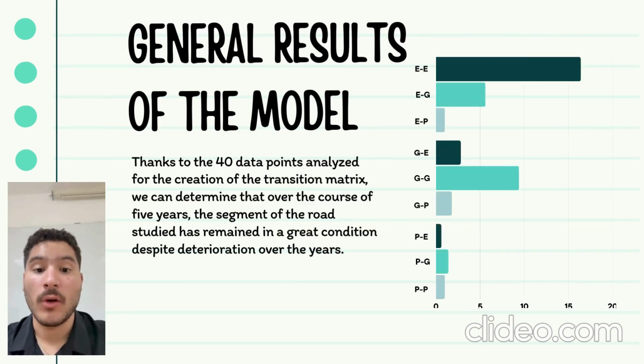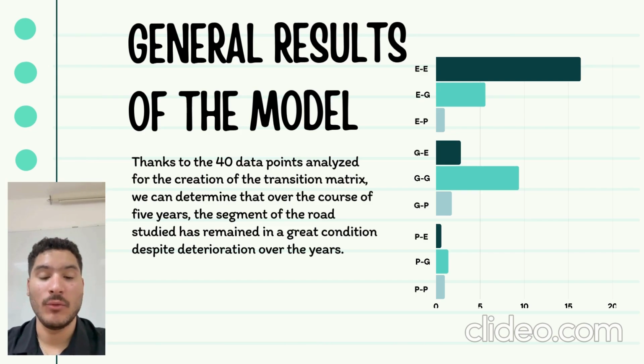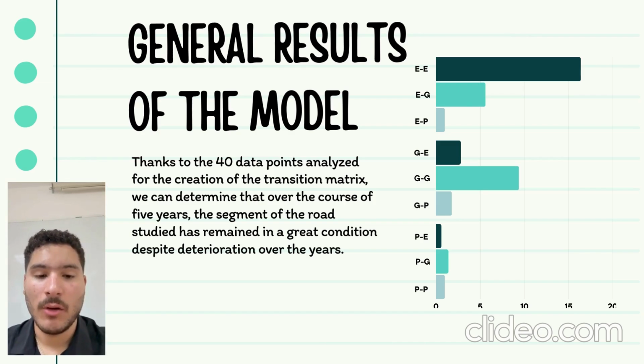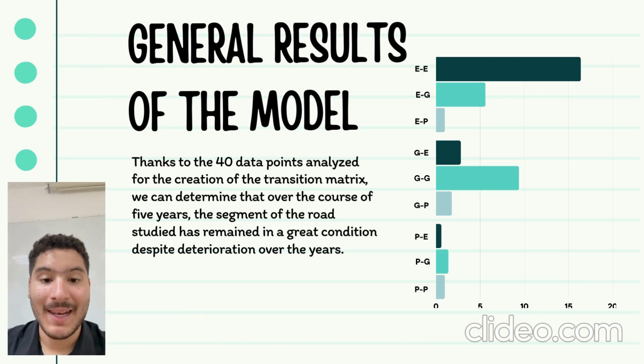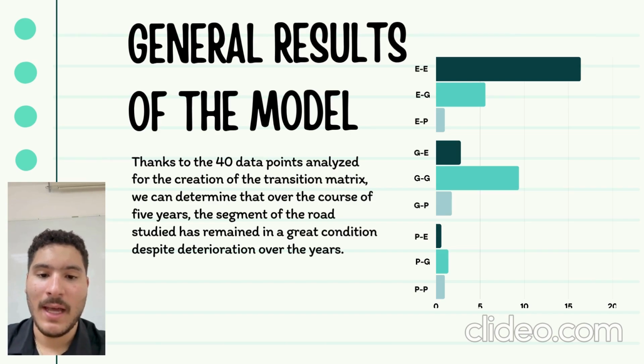Then we have the general results of the model, thanks to the 40 databases analyzed to determine the condition of each segment of the road in the past 5 years. In all the segments of the road that we analyzed, the main segments are in excellent or good condition. As you can see in the table, the segments that stay in excellent or good condition are more than the segments that change from excellent to good or good to poor, and even fewer than the segments that get maintenance. We can also see that the transitions from poor to excellent, good to excellent, and poor to good are more or less than the others.